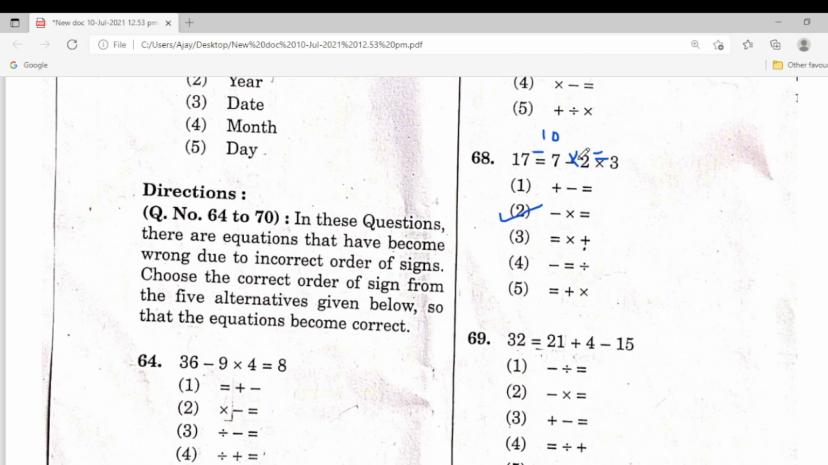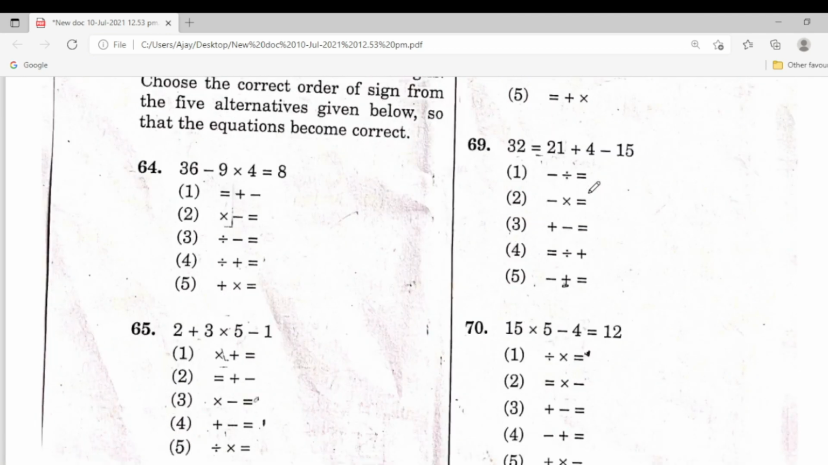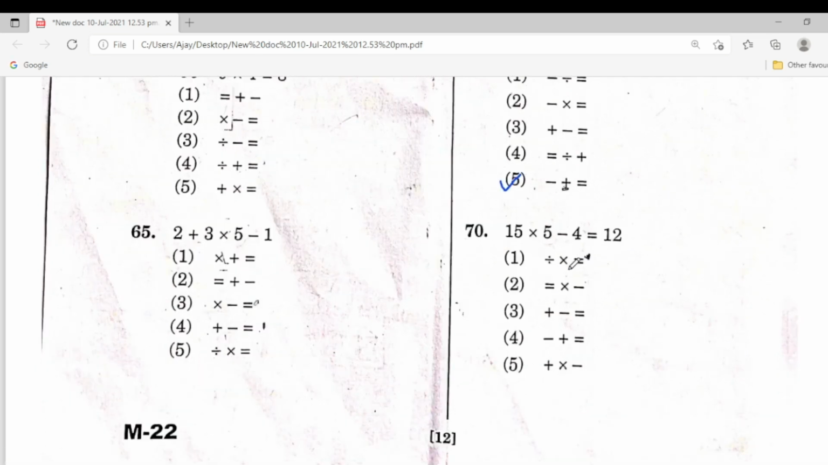68, here the second one is the correct answer. 69, the fifth one is the correct answer. 70, the first one is the correct answer. You check it. Here is divided by, and here is into. 5 divided by, answer 3. 3 into 4, 12.